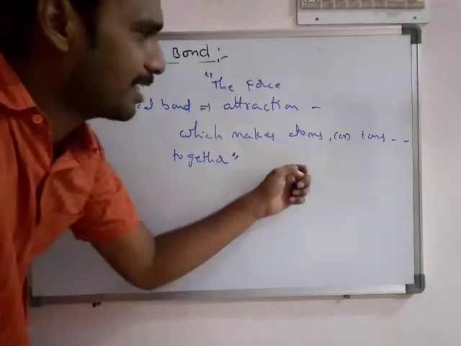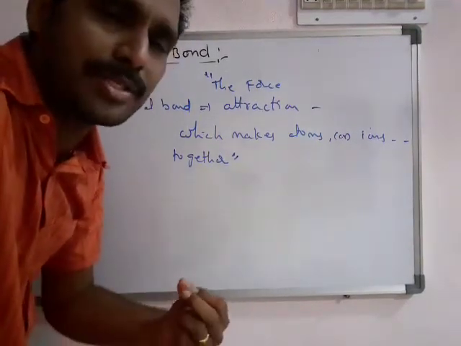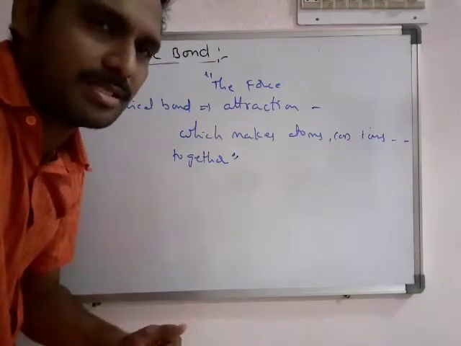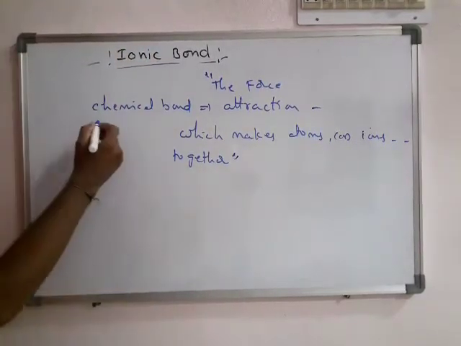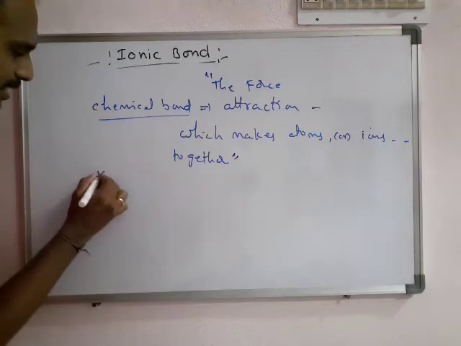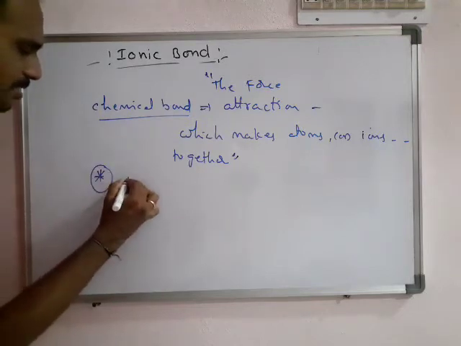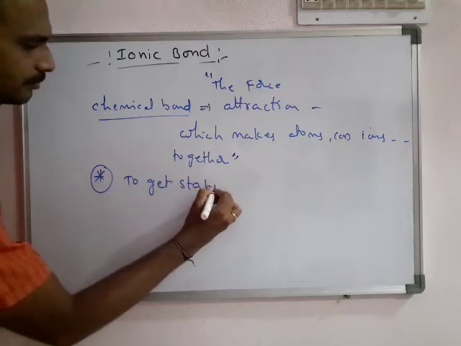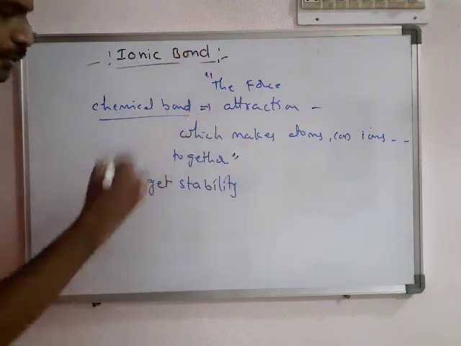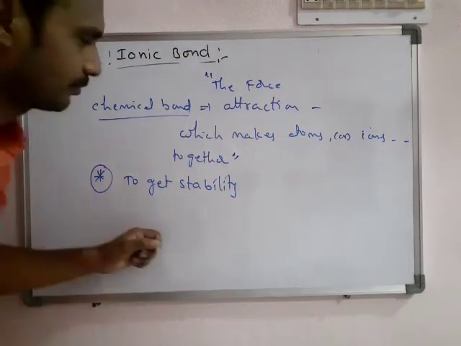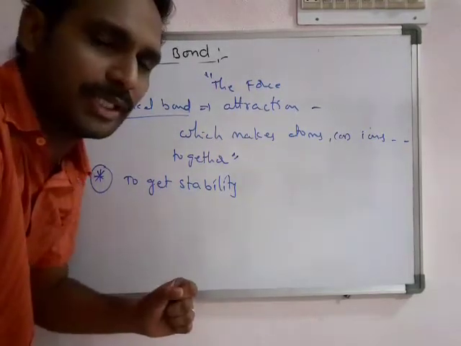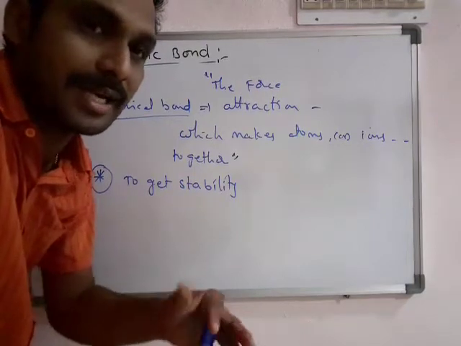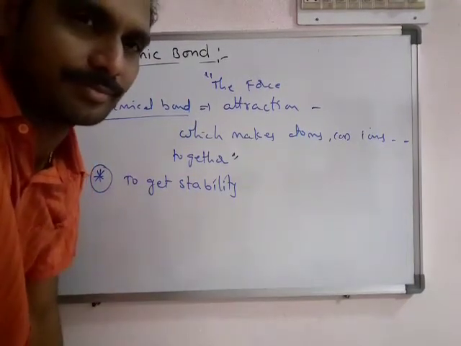Why do atoms or ions want to combine to form a new compound? Just why does the chemical bond take place? What is the reason to form a chemical bond? To get stability. To get stability, all our atoms or ions are ready for bond formation.